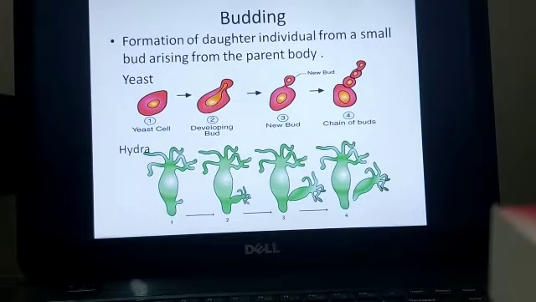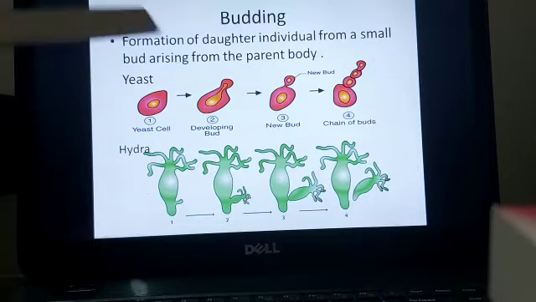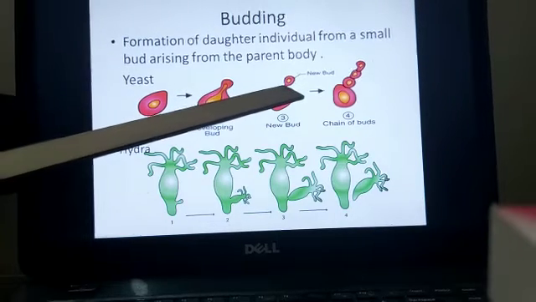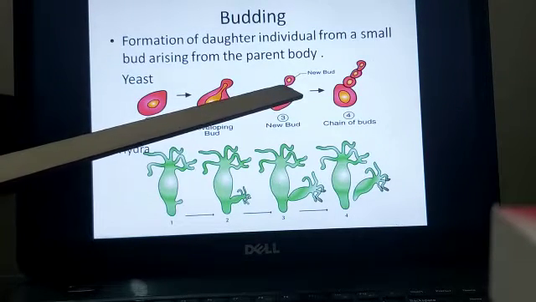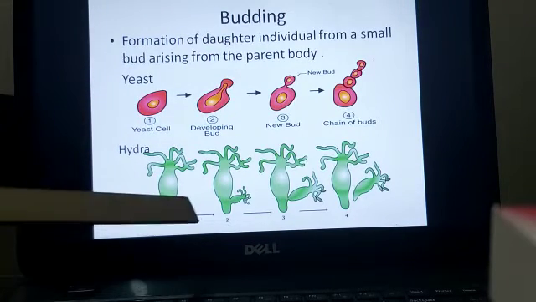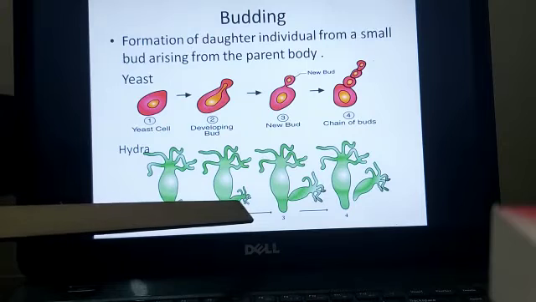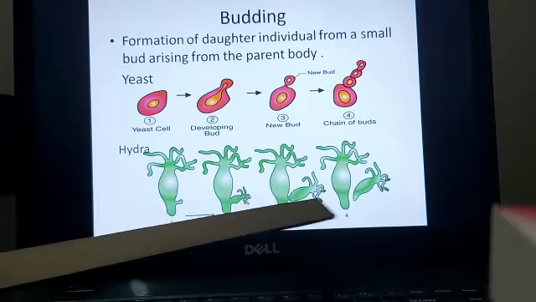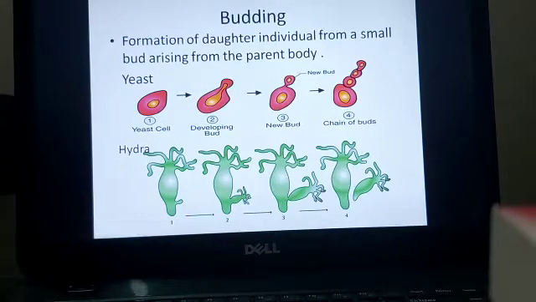Next is budding. Budding is seen in yeast, and here a protrusion is formed from the parent cell. This grows in size and it separates from the parental cell and forms a new cell. Next is hydra. In hydra also, similarly, an external bud is formed, and this bud increases in size. It forms an independent organism and then it separates from the parental body and leads an independent life.